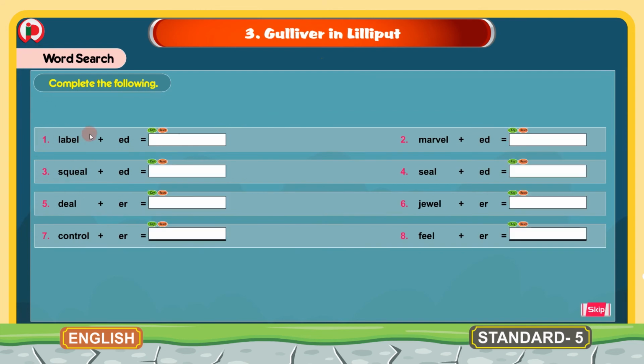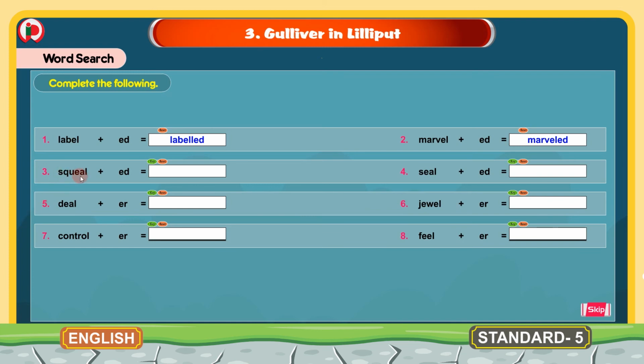And here we are given some words. We have to complete these words and write. 1. Label plus ED forms labelled. Here this is double L because there is a short vowel sound. 2. Marvel plus ED forms marveled. Here we have only one L because there is a long vowel sound.